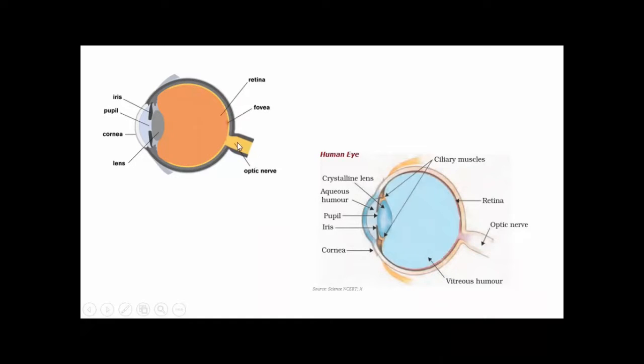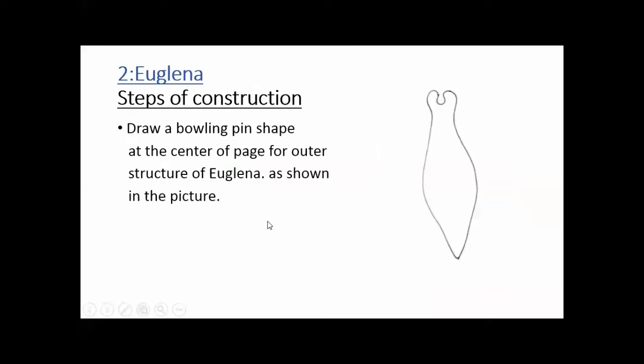This is another diagram of the human eye. Pupil, you have clearly seen iris, cornea, retina, and optic nerve. Students, take a screenshot of this slide. Now we will move to the second diagram, which is, yes, the second diagram is of euglena.